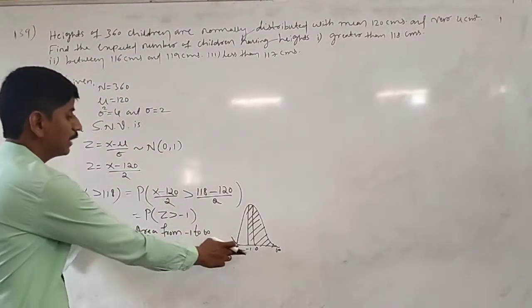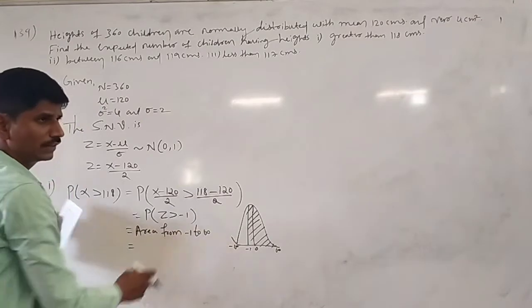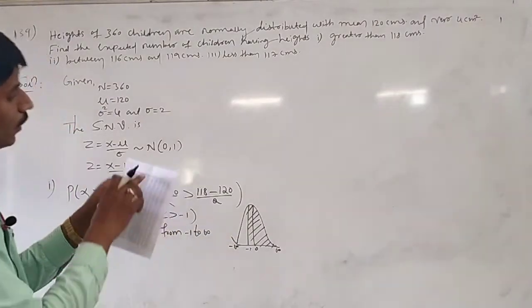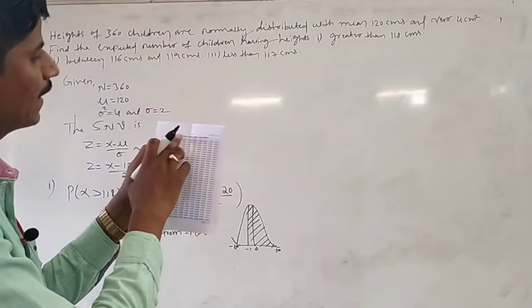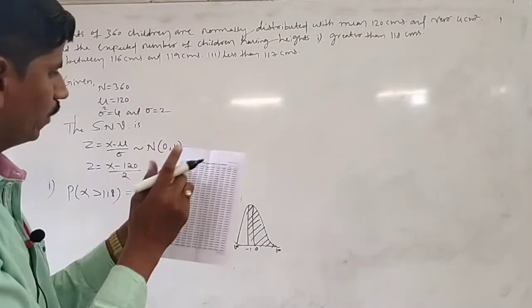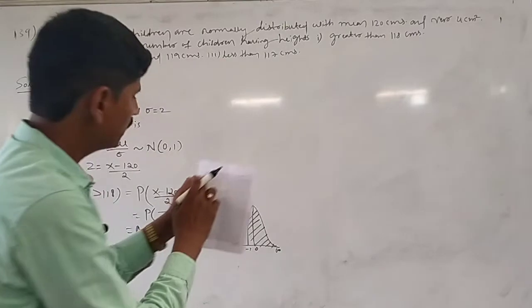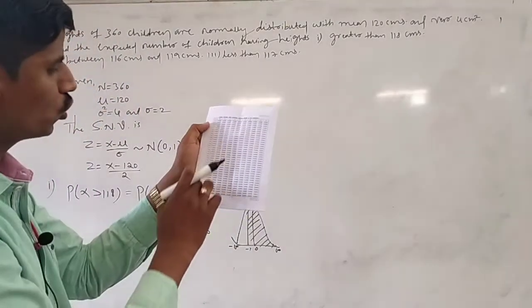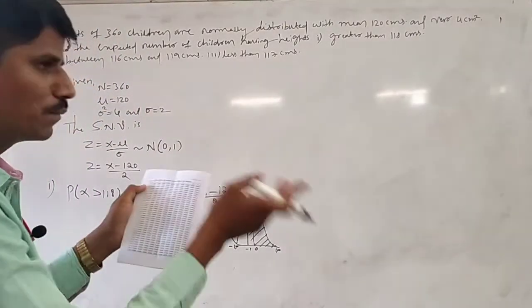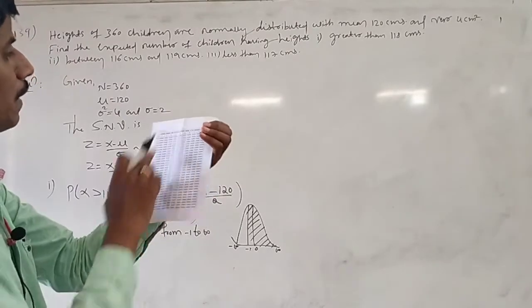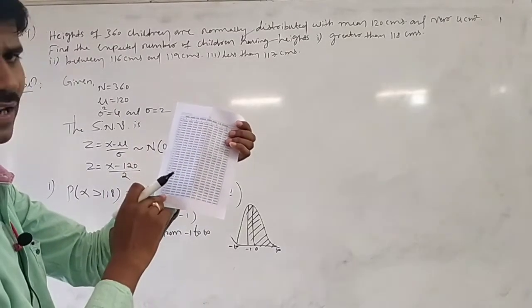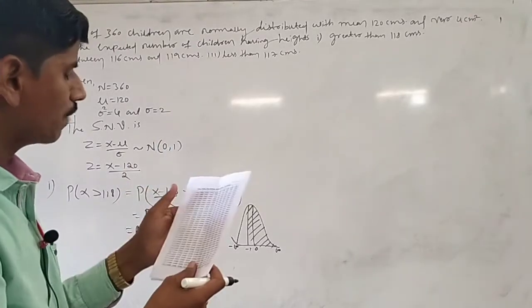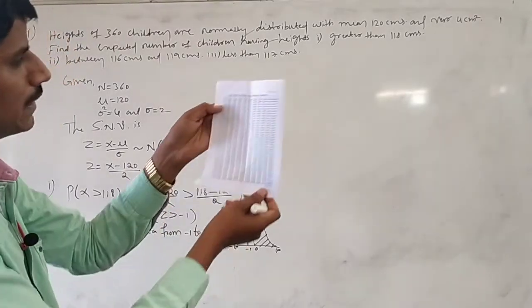Okay, here the z value is minus 1. Therefore, you have to use page number 429. The table gives the area under the normal curve from z to infinity. When the z value is negative, you go from minus 3.5, minus 3.4, and so on up to minus 0.00. If the z value is positive, then you have to use page number 430, z equal to 0.0, 0.1, and so on up to 3.0. Here the z value is minus, therefore you have to use page number 429.